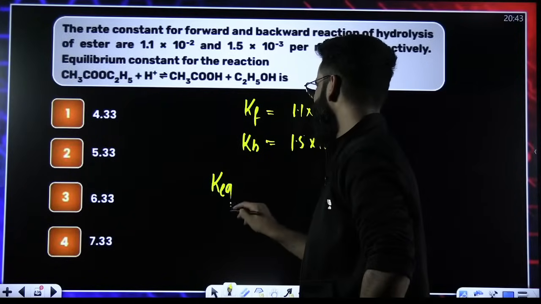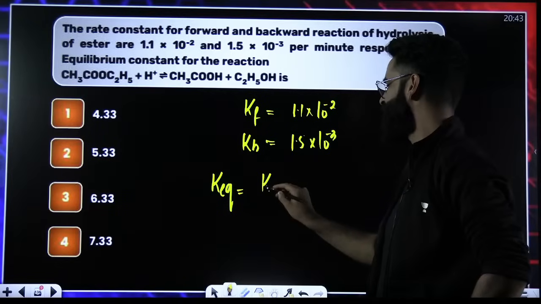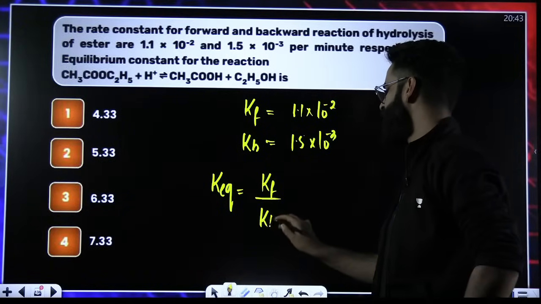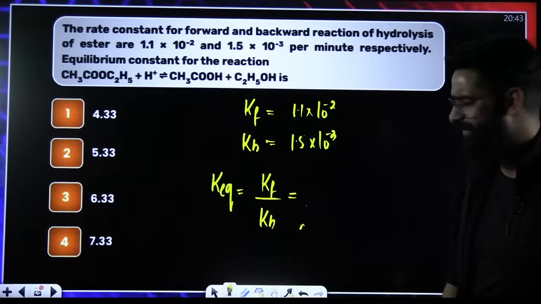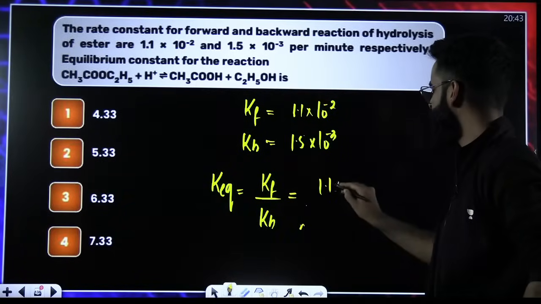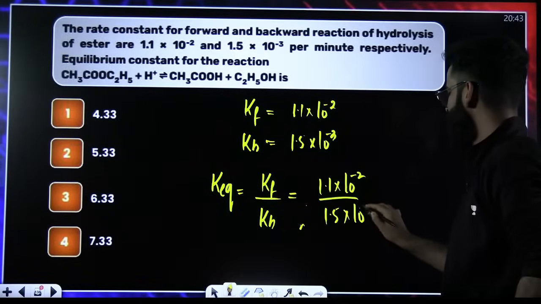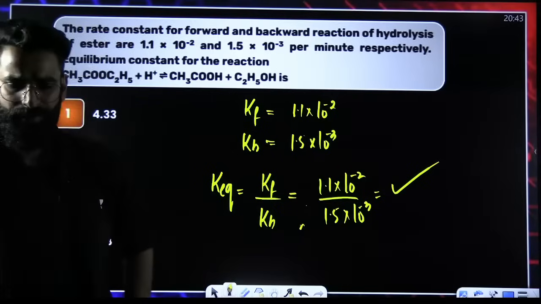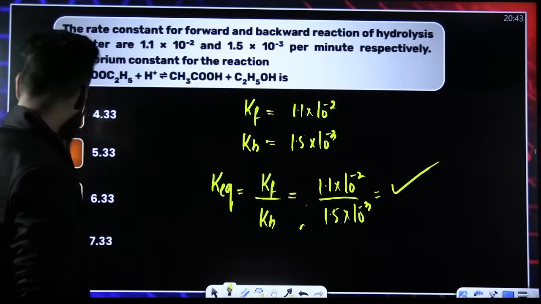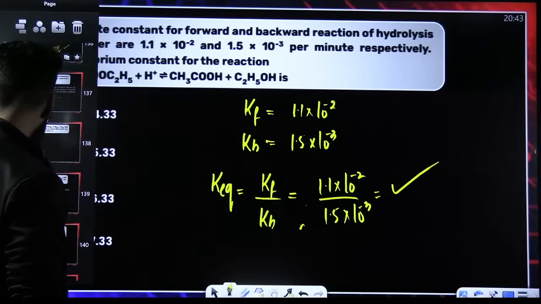What is Keq basically? How do you define equilibrium constant? It is the rate constant of the forward reaction to that of the backward reaction, right? That's how you define equilibrium constant. Kf as per the equation is given to us, divided by Kb, which is also given to us. Solve it and kill it, right? Done? Again, simple. I am moving on.